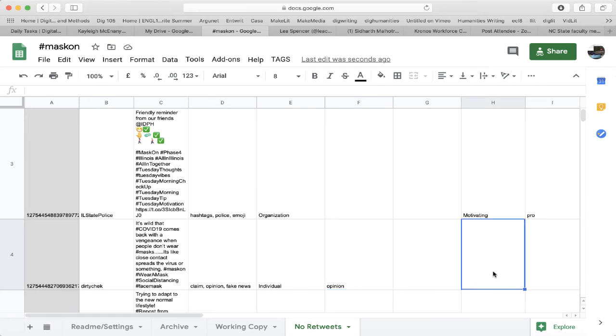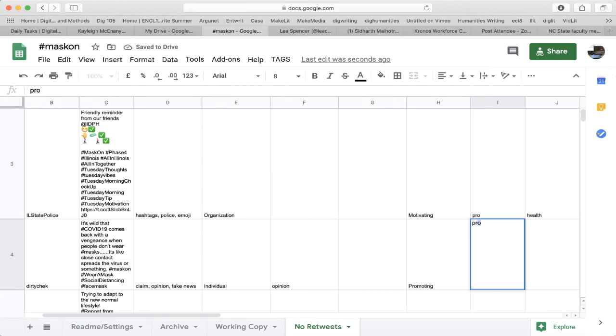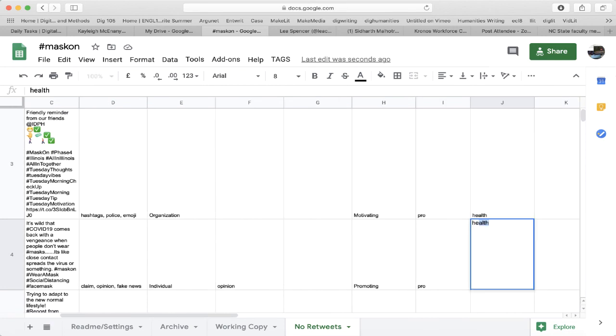So when I get to the stance behind this mask wearing promotion, and it says it's pro-mask wearing, I might be tempted to tag this as a political rationale because I saw that the poster seemed very left-leaning. However, that doesn't really come through in the tweet itself, so I'm going to go ahead and keep this with the health tag, even though I know the poster himself seems pretty political. The tweet itself, I can't carry that knowledge of the poster over.